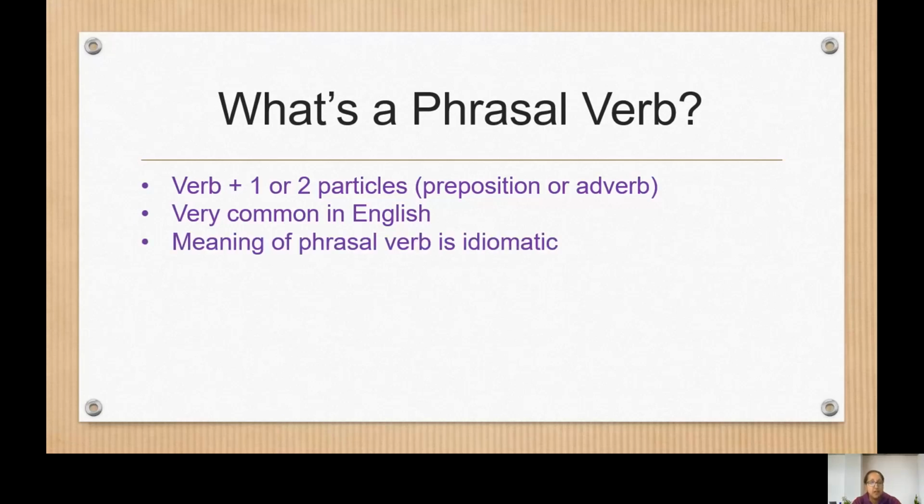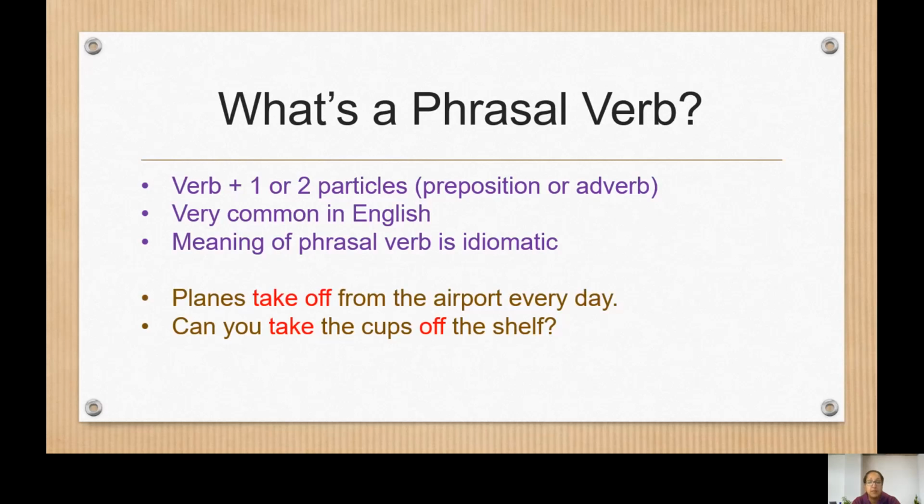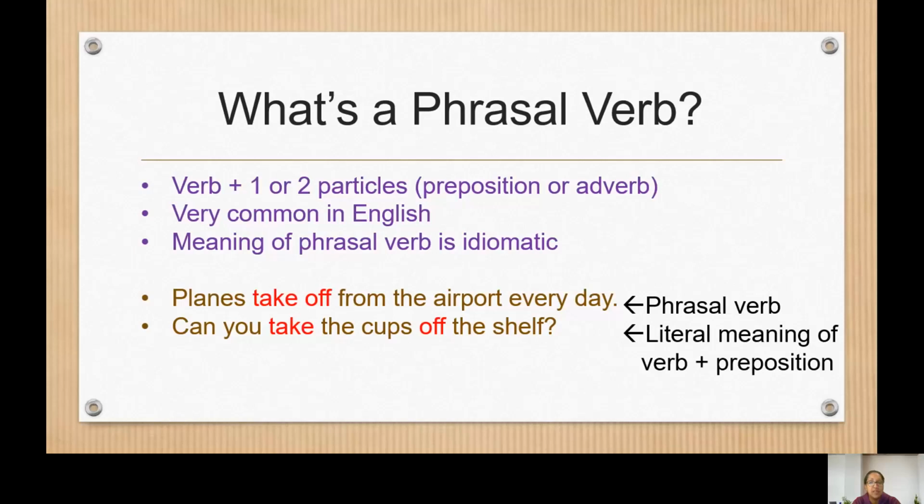The meaning of a phrasal verb is idiomatic. So that means that it doesn't literally mean the meaning of the verb and the preposition. So it has a different meaning. Example, planes take off from the airport every day. Can you take the cups off the shelf? In the first sentence, this is a phrasal verb, take off. So it means to leave the ground and go up into the air. Whereas can you take the cups off the shelf? This is the literal meaning of the verb and the preposition.